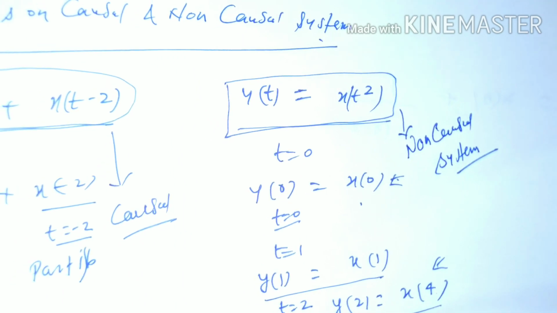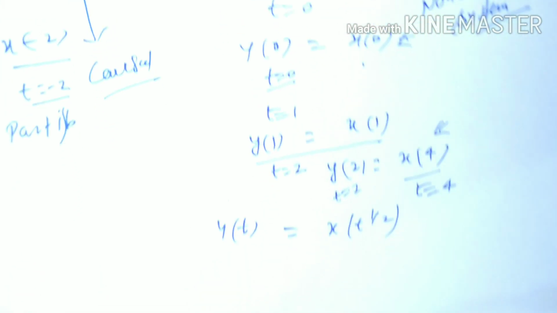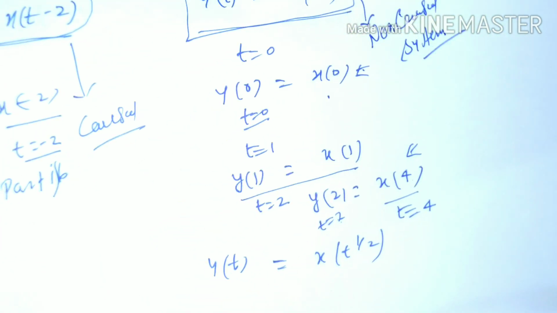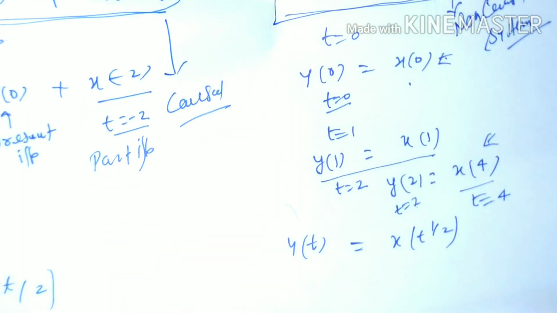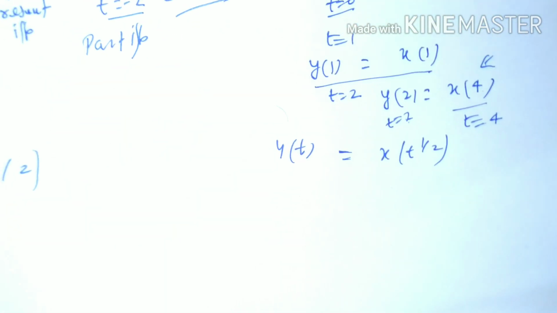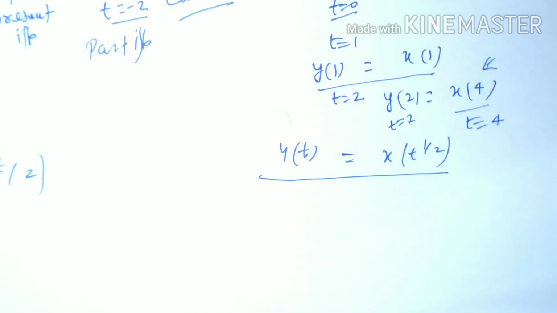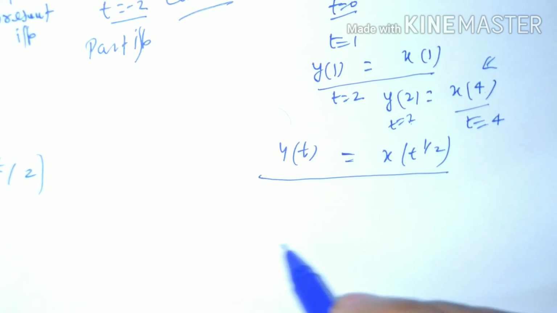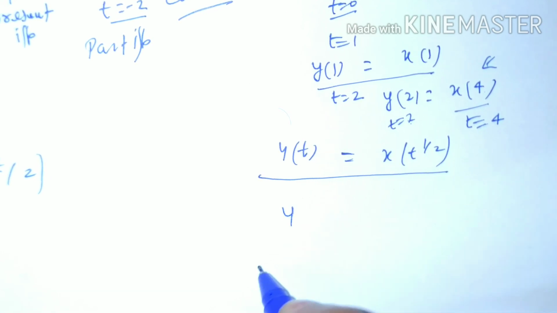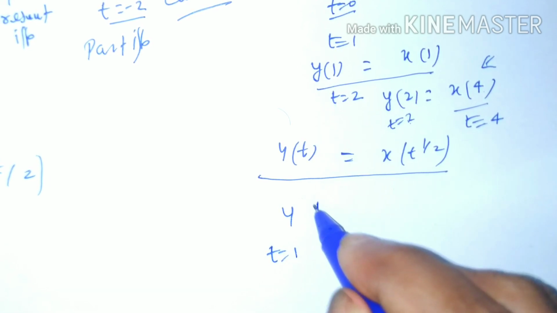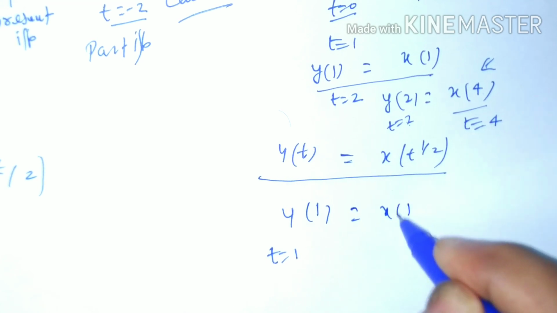Now we are going to discuss another example. Let y(t) equal x(square root of t), and we have to analyze whether it is causal or non-causal. Let t equal to 1, then y(1) will be x(1).